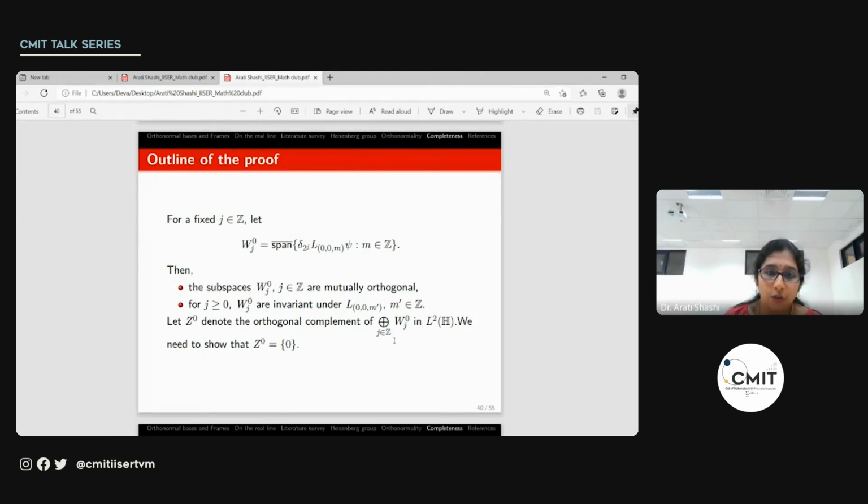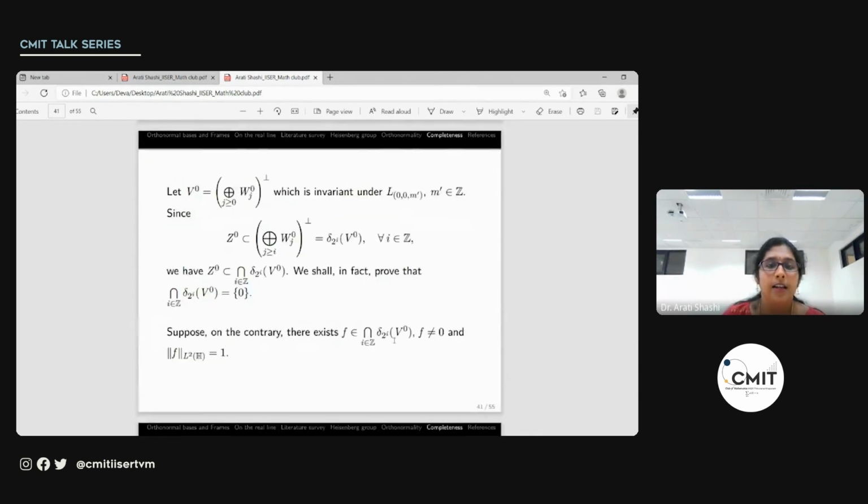But in order to show that Z_0 is equal to 0, what we would actually do is show that Z_0 is contained in another space and show that that space is actually 0. So before that, let us consider this as well. That is, now we consider the direct sum of W_j^0 for all the non-negative j, and then we take its complement and denote it by V_0.